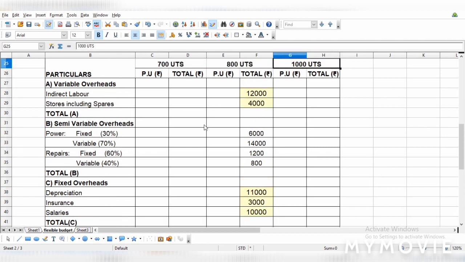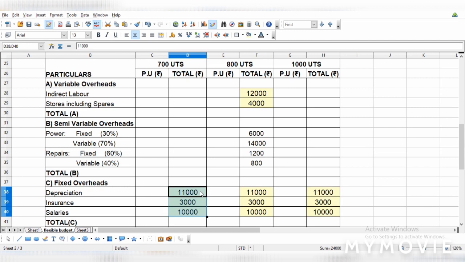Now we'll see how to work out the other items for the 700 units and 1000 units capacity. As per the rule, we know that fixed cost is not going to change. Even if the capacity changes, fixed cost is not going to change. Therefore, if depreciation is 11,000 for 800 units, it is going to be the same for 1000 units and for 700 units. Likewise the other items also. Therefore, we will write the same amount in the other capacity columns also.